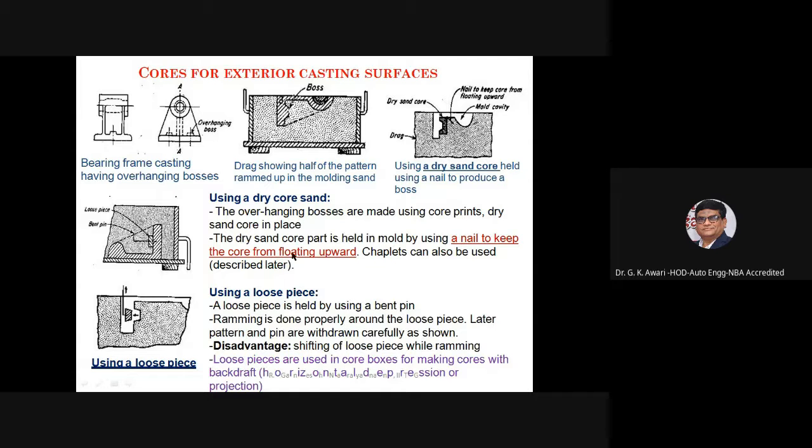Then using a dry sand core, the overhanging bosses are made using a core print, with the dry sand core held in place using a loose piece. The disadvantage of a loose piece is shifting of the loose piece while ramming. Loose pieces are used in core boxes for making cores with backdrafts. Okay, horizontal depression or projection.